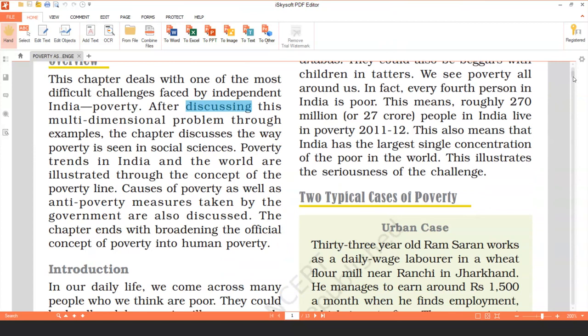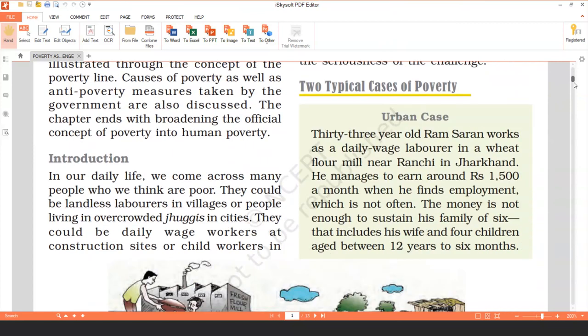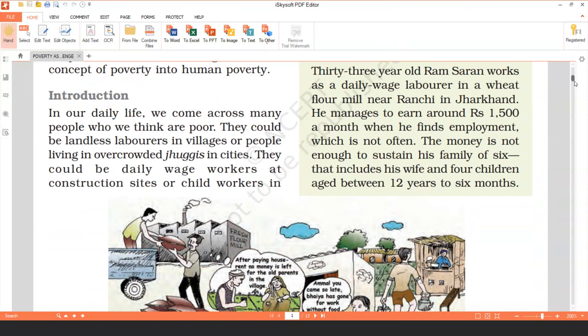The chapter also discusses the concept of poverty, which has changed now into human poverty. When I ask any one of you, who is a poor person? Generally, our answer would be a person who does not have the basic necessities of life. We say that person is a poor person.